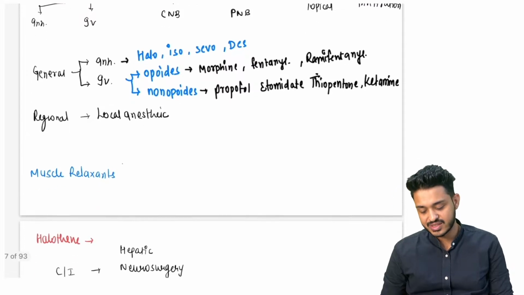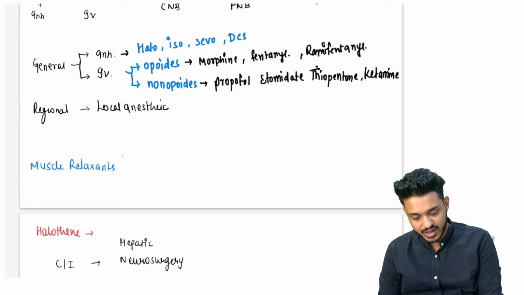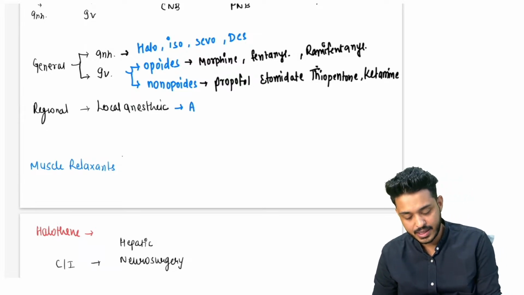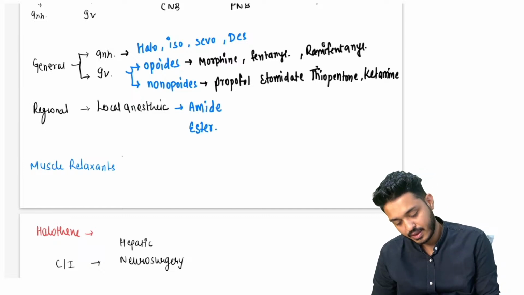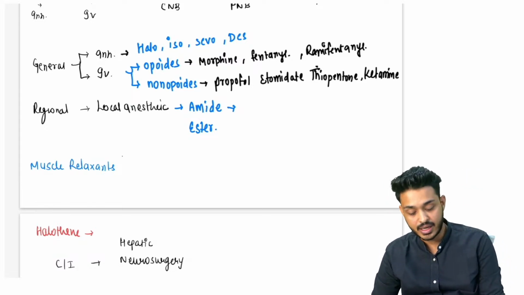Now we are going to discuss regional. Regional में हम लोग use में लेंगे local anesthetic agents, right. So what are these local anesthetic agents? They can be amide, they can be ester. ये amide हो सकते हैं बच्चों, ये ester हो सकते हैं. Amide में we are going to see local anesthesia. You always use what?